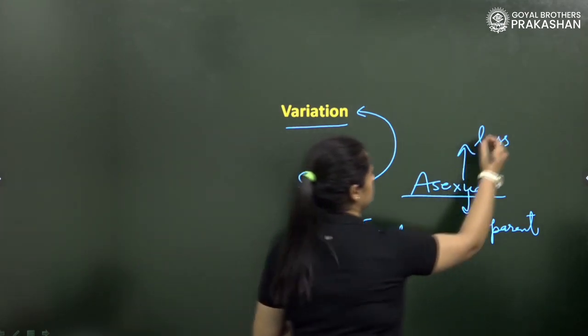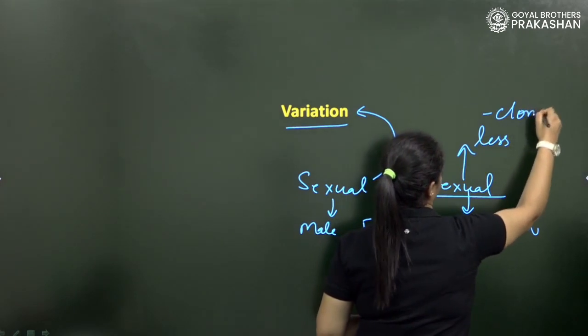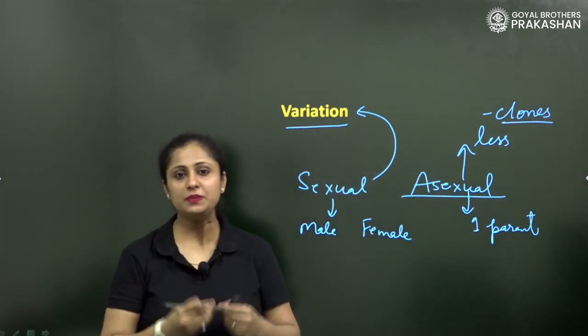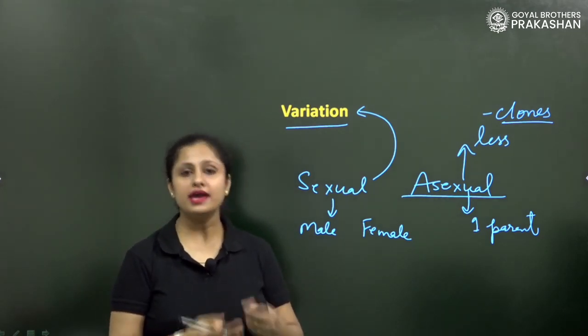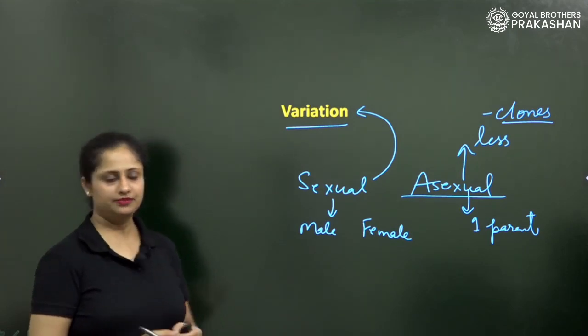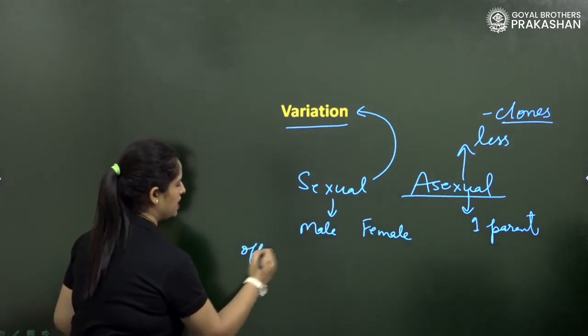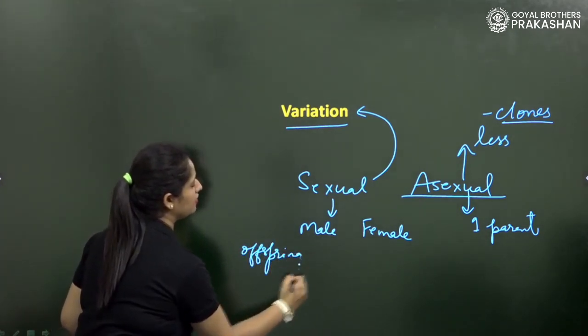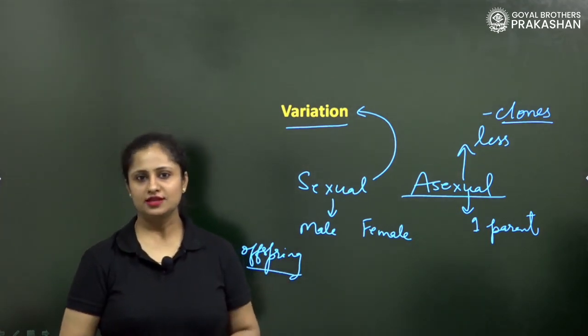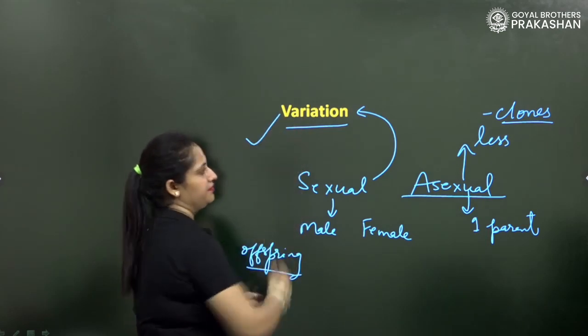So sometimes we can call them clones, because they are genetically as well as phenotypically identical to their parents. But in sexual reproduction, the offspring are not exactly the carbon copy of their parents. There is a minor difference, so that leads to variation.